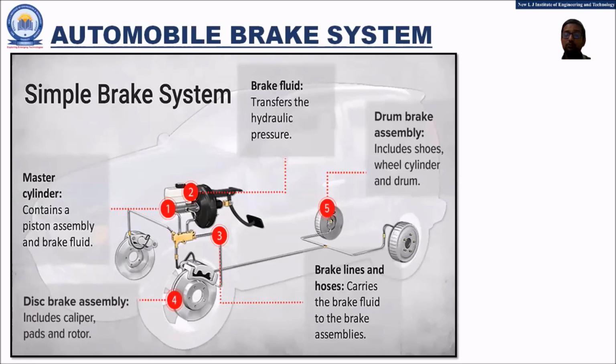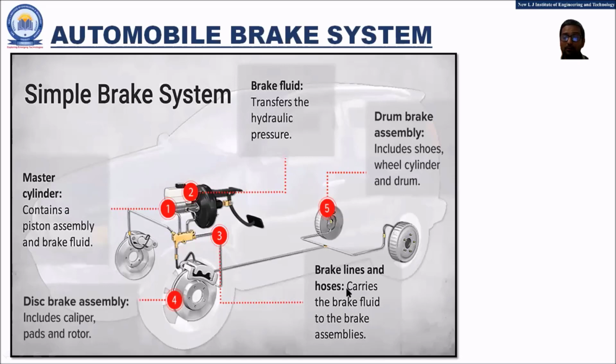It is used for transferring the hydraulic pressure which is applied on the brake pedal. The third component is the brake lines and hoses. These carry the brake fluid to the brake assembly.